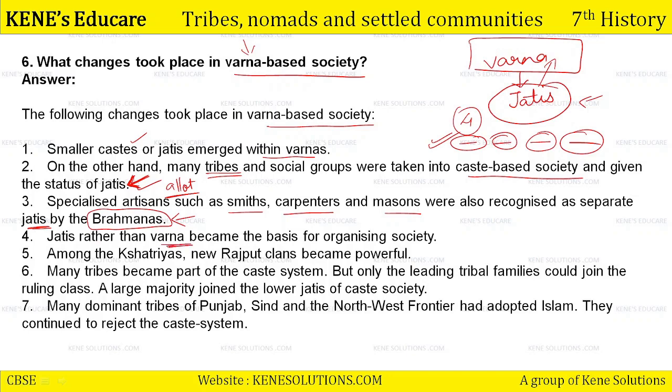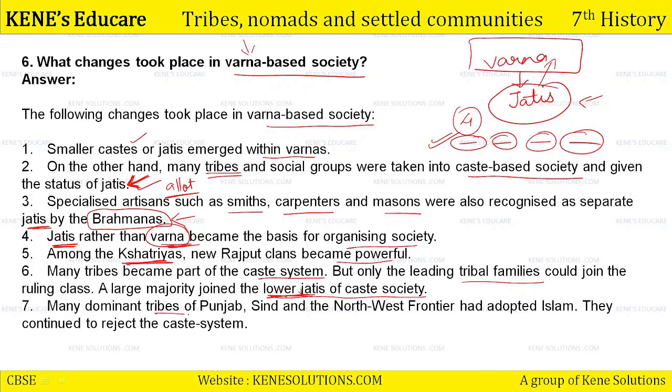Jatis rather than varna became the basis of organizing society. We have almost forgotten to address people on the basis of varna. Now we decided their social status on the basis of their jati. Among the Kshatriyas, one of the varna, new Rajput clans became powerful. Many tribes became part of the caste system also. But only the leading tribal families could join the ruling class. A large majority joined the lower jatis of caste society. Many tribal people generally joined the lower jatis. They were asked, basically, that you belong to this lower jati only.